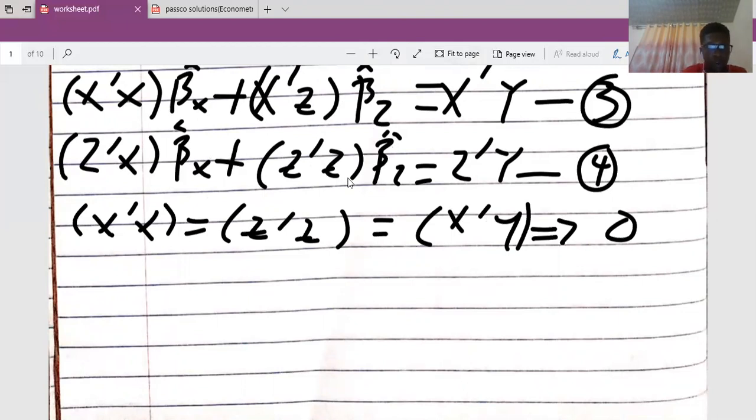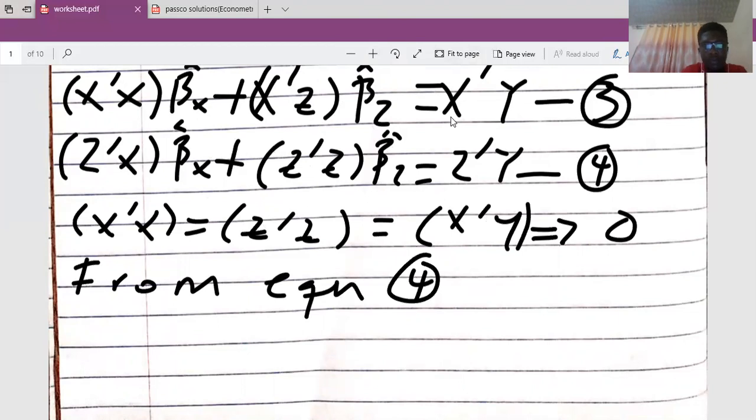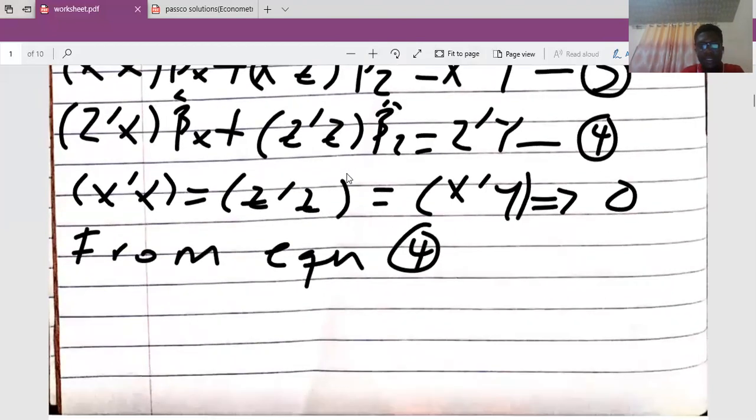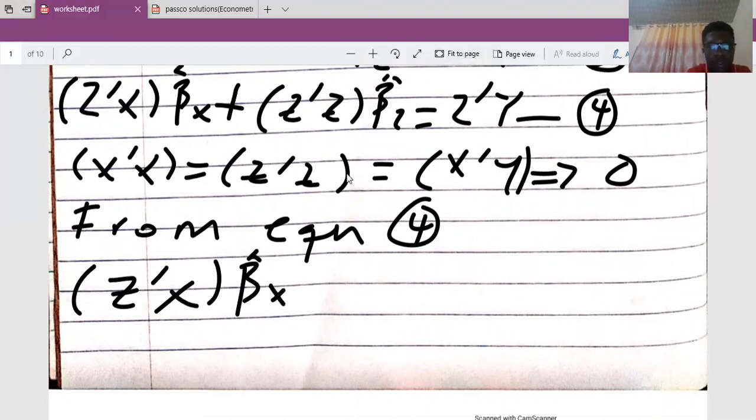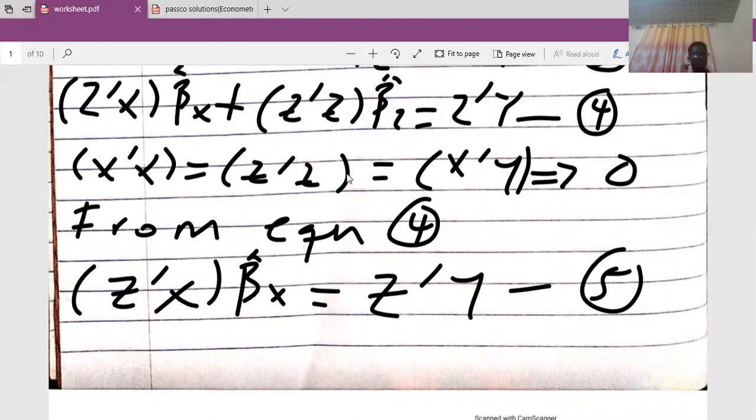So from our equation 4 here, we are going to get our new equation to be Z prime X beta cap equal to Z prime Y. Let me name this one as my equation 5. So this is the new equation that we are getting here.